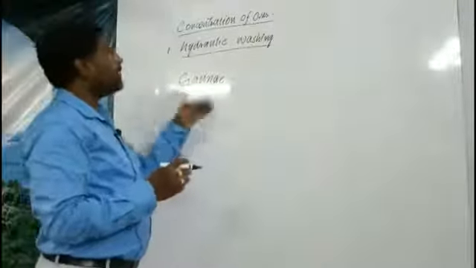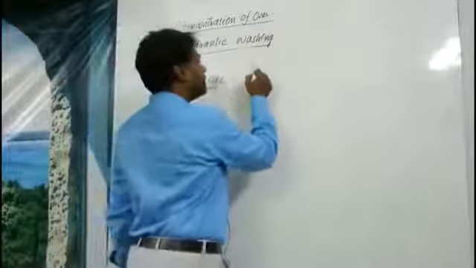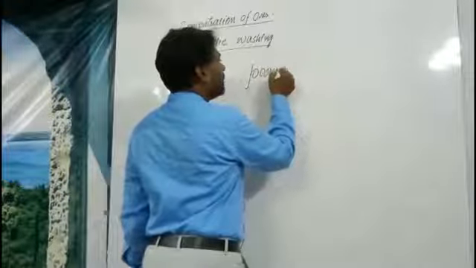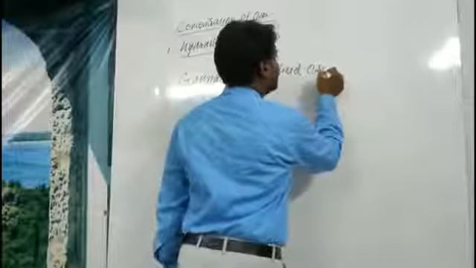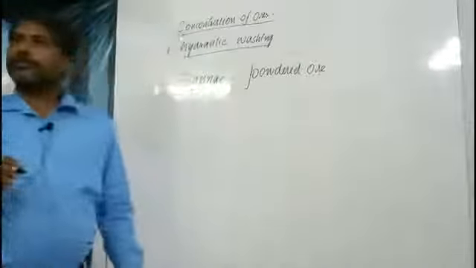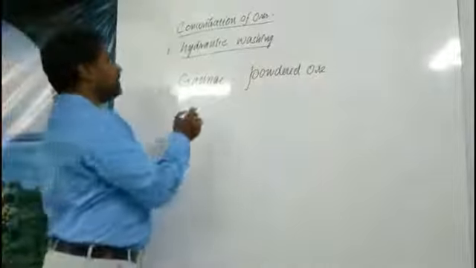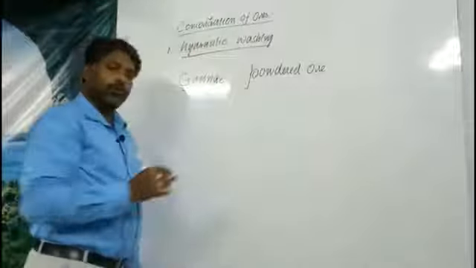So we have to powder the ore. The powdered ore is nothing but what is called gangue. This gangue we have to keep in the way of water flow.